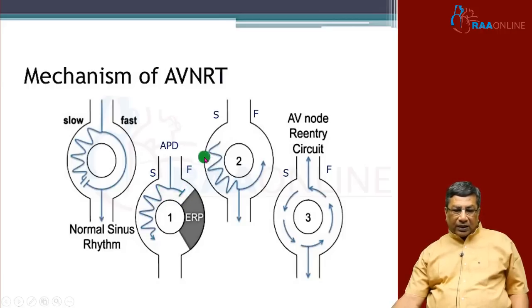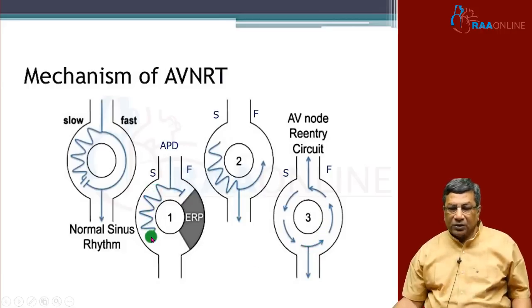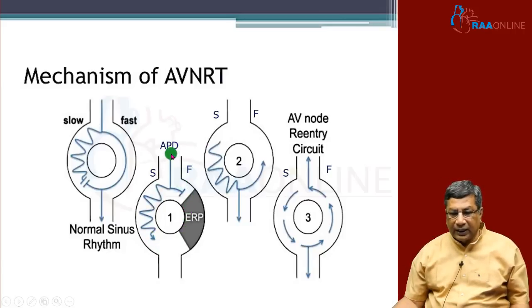So what the reentry circuit does is, the impulse will go through the slow pathway and then retrogradely go back to the fast pathway. By this time, the fast pathway would have recovered. So it will form a rapid reentry circuit with a very fast heart rate going into the ventricle. This is called slow-fast: the slow pathway is conducting antegradely and the fast pathway is conducting retrogradely.